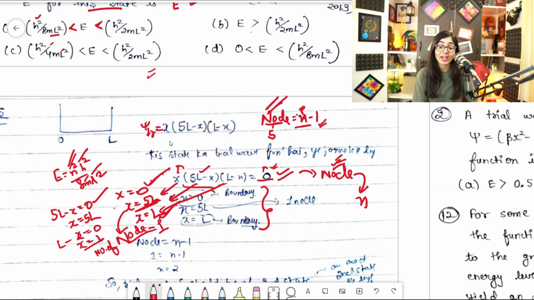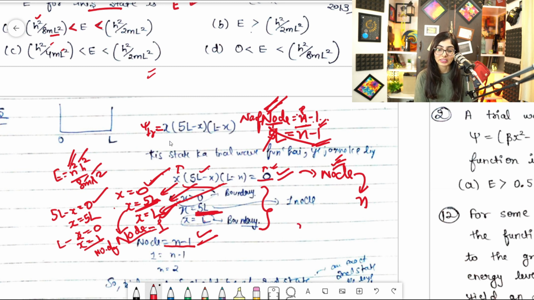I don't want you guys to put, here is the formula, node is equal to n minus 1, and you put the node 5l, put n minus 1 and get stuck here. No guys, you always have to find the number of node. Its formula is the number of node, not the value of node. Clear? So you will find this is wrong. So you will write over here, node is equal to n minus 1, and I got only one node. Fine.